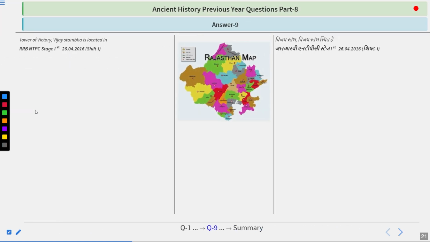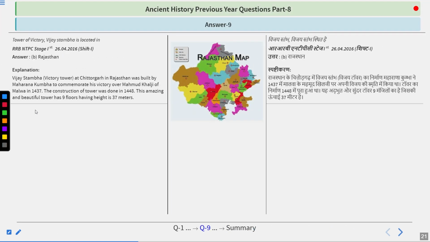And your answer is right. The answer is Rajasthan. So Vijayastham, the Victory Tower at Chittorgarh in Rajasthan, was built by Maharana Khumba to commemorate his victory over Mahmud Khilji of Malwa in 1437. The construction of the tower was done in 1448. This amazing and beautiful tower has 9 floors, with a height of 37 meters.